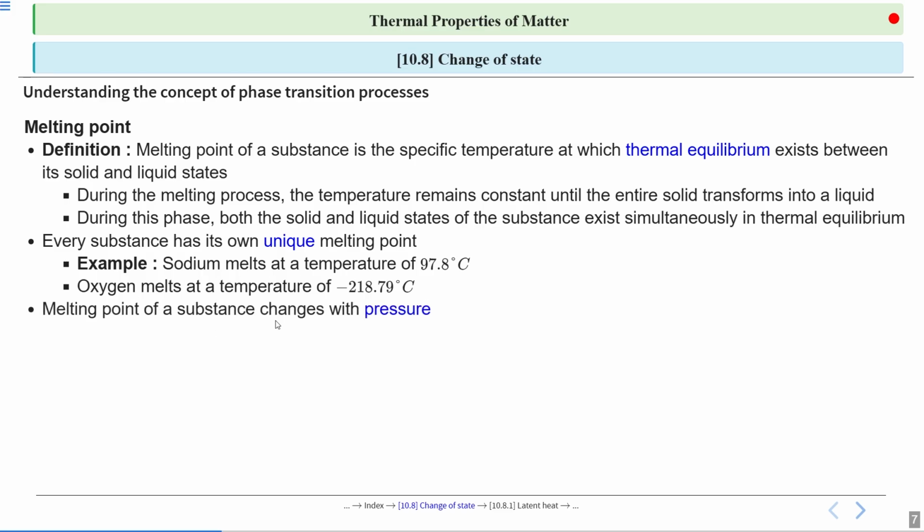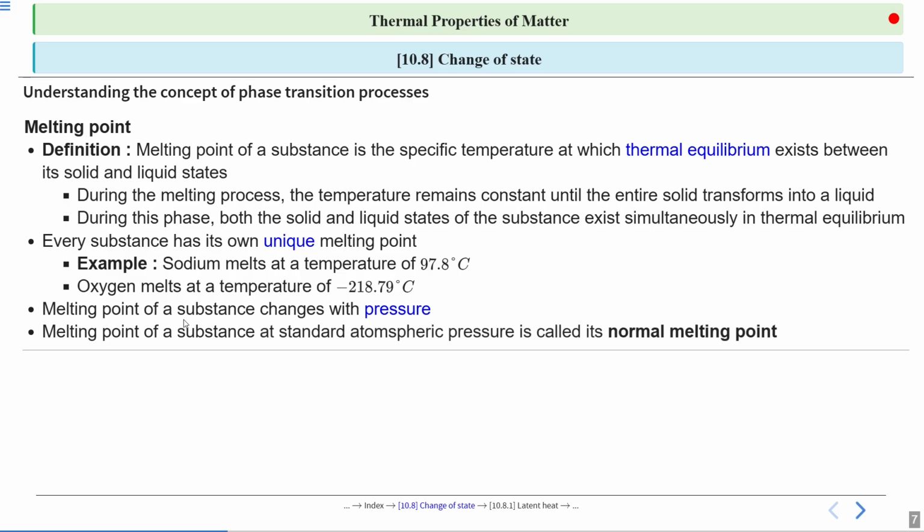The melting point of a substance changes with pressure. It means pressure affects the melting point. The melting point of a substance at standard atmospheric pressure is called the normal melting point. Alright.